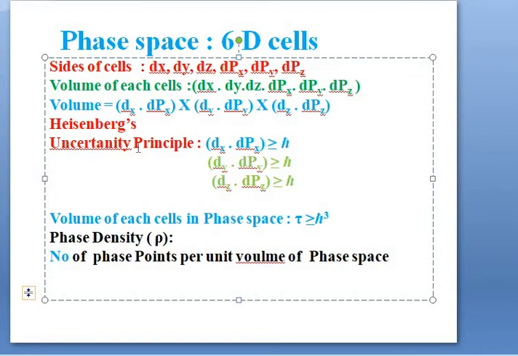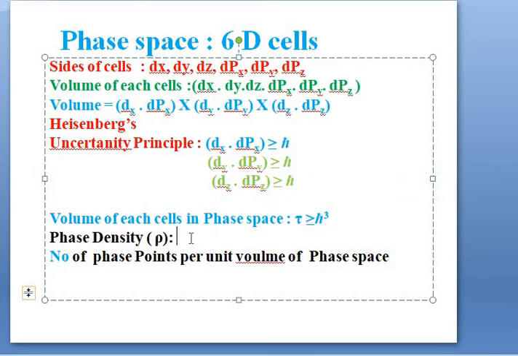According to the Heisenberg uncertainty principle, the first bracket dx into dpx is greater than or equal to h cross, similarly the second and third brackets are each greater than or equal to h cross. So the volume of each cell is h cross into h cross into h cross, that is, the volume denoted by tau is equal to h cross cubed.